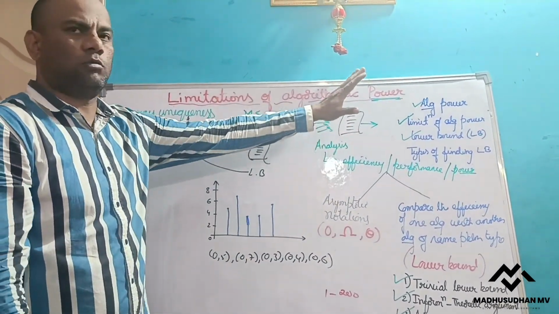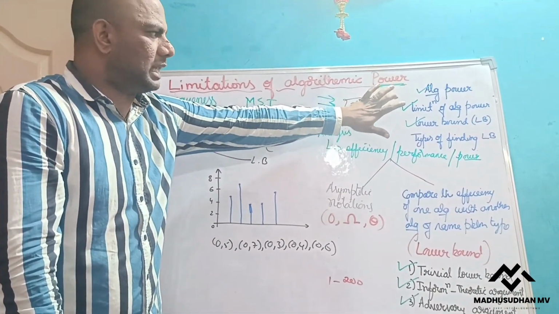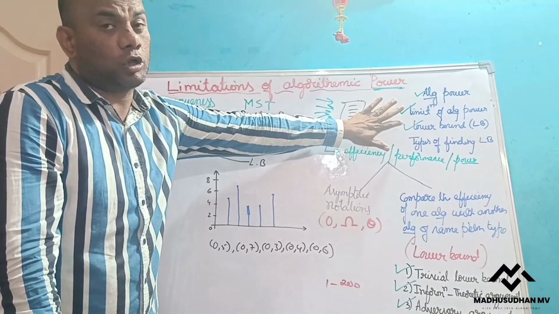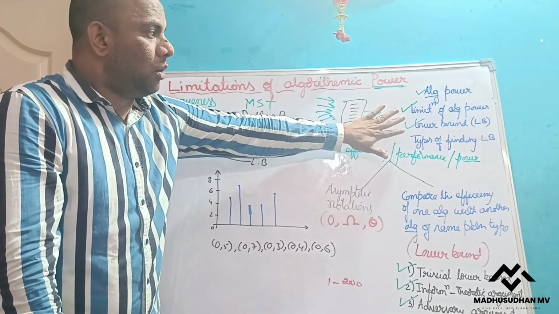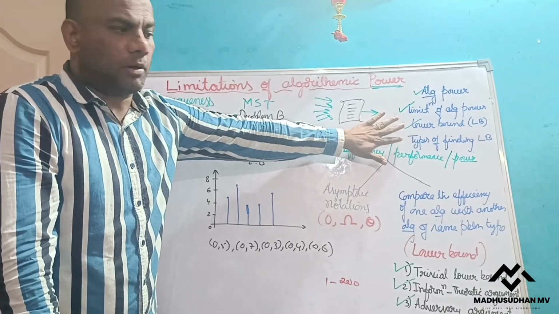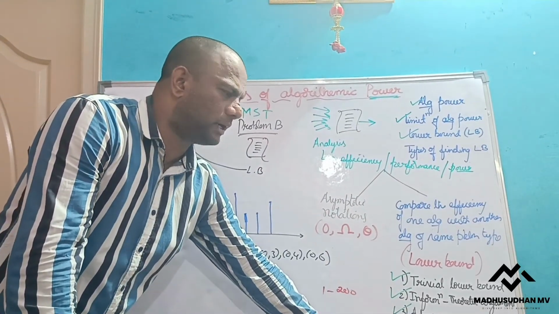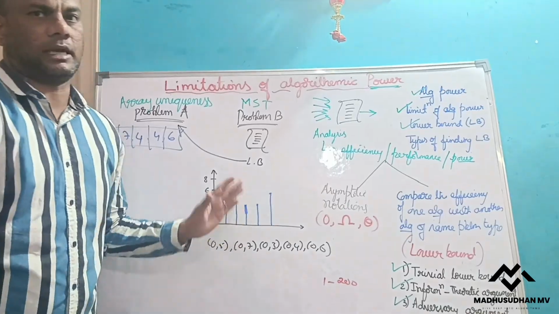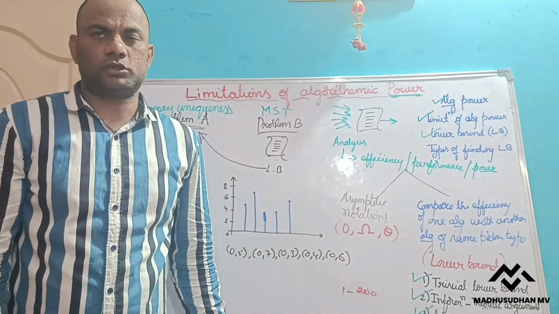So we have discussed what we mean by algorithmic power, what we mean by the limitations of algorithmic power, what we mean by lower bound, and what the different ways of finding the lower bound are, and we discussed all 4 different ways of finding the lower bound with examples. Okay, hope you people understood.